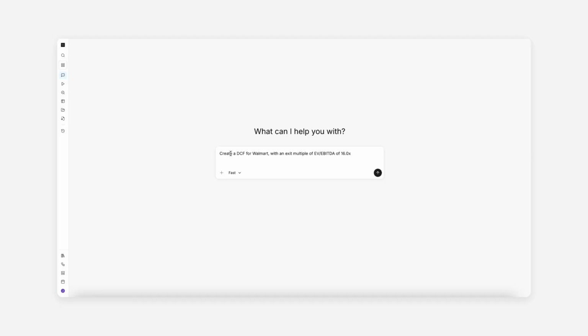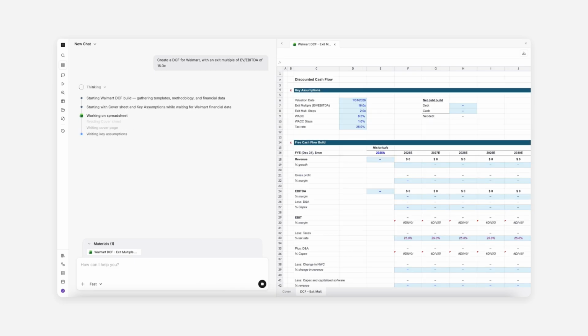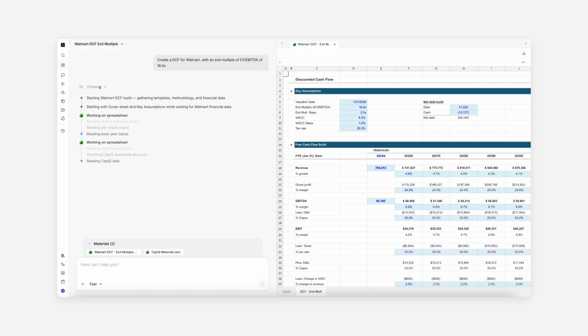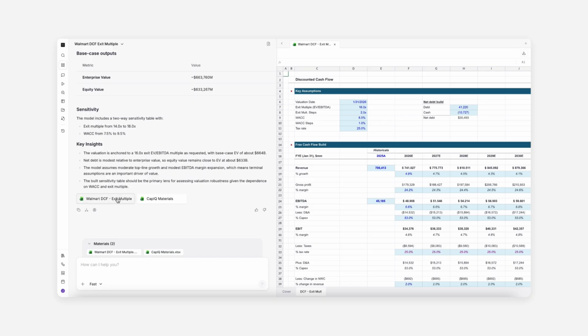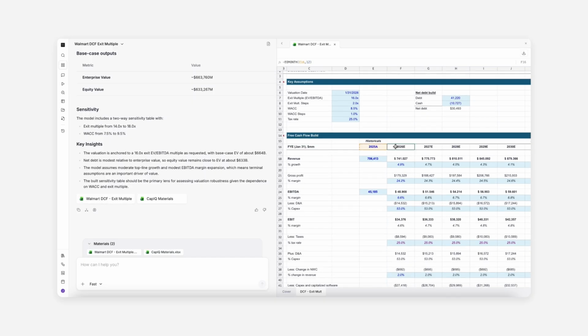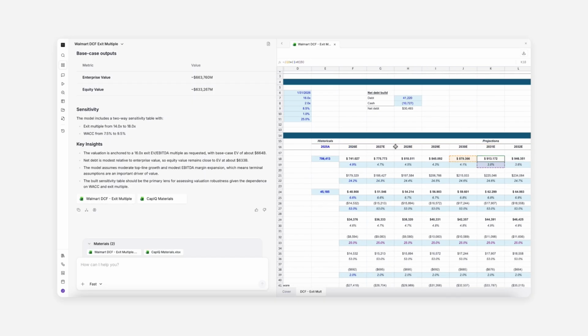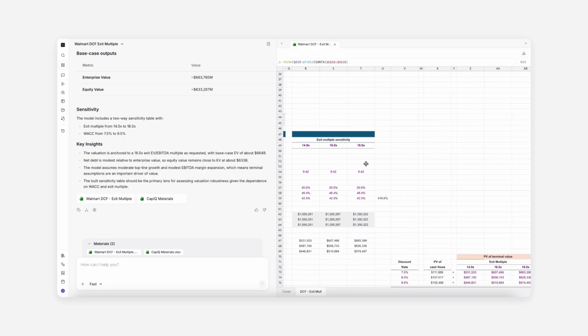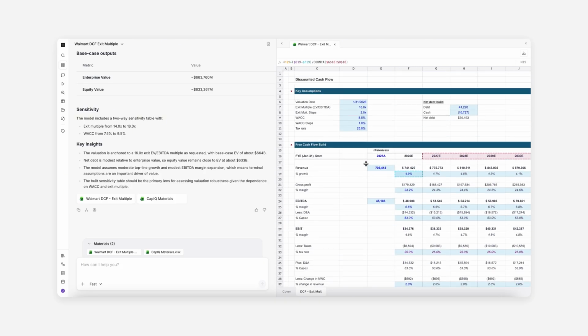Let's try another example. Here in the chat feature, I can simply type, create a DCF for Walmart. ModelML automatically builds the model structure, populates the control tab, and sources inputs. As you can see in the sheets, it's the same Excel construction that you would expect in a deal team. These conventions are encoded into the system, and so the outputs follow typical standards, naming conventions, and formats. And if you want to make any changes, just ask.